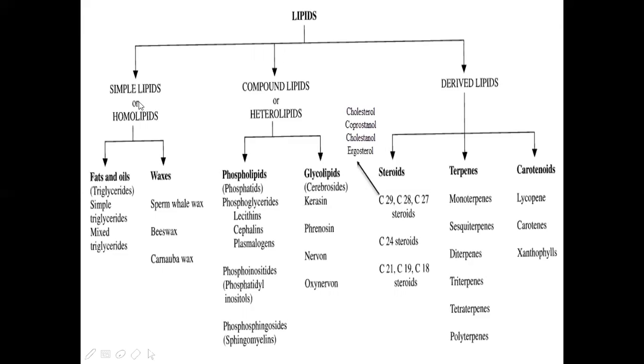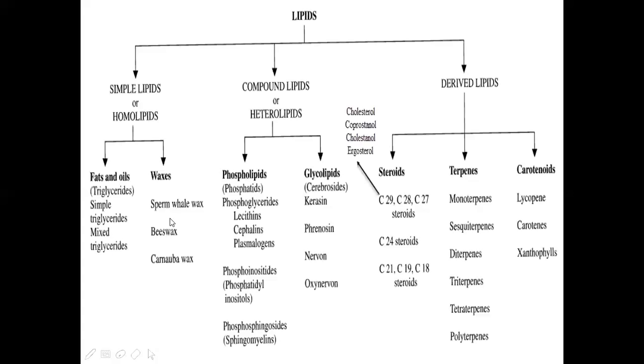Simple lipids: homo means all of one type. These simple lipids are of two types: fats and oils, and waxes. Fats and oils have simple triglycerides and even mixed triglycerides.